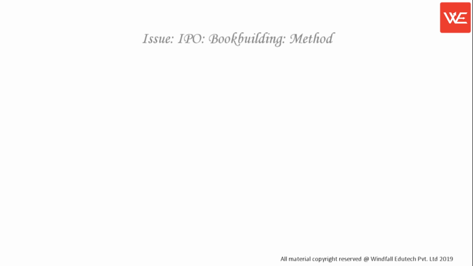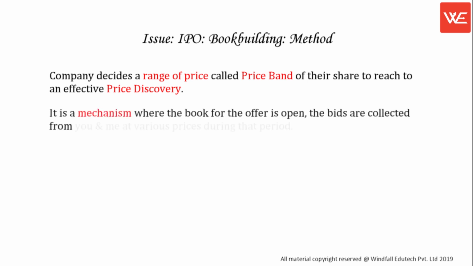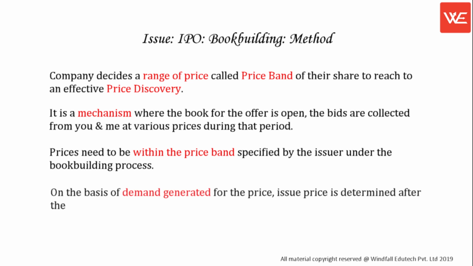Issue, IPO, bookbuilding method. Company decides a range of price, called price band, of their share to reach an effective price discovery. It is a mechanism where the book for the offer is open. The bids are collected from you and me at various prices during that period. Prices need to be within the price band specified by the issuer under the book-building process. On the basis of demand generated for the price, issue price is determined after the bid closure.